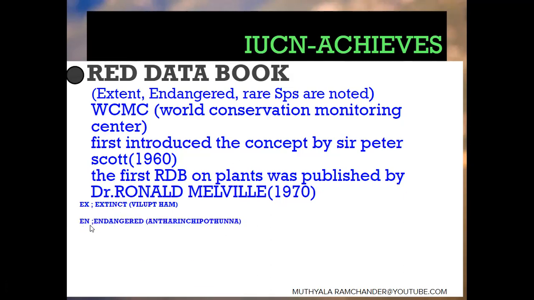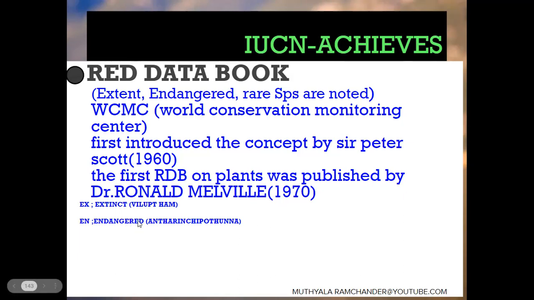If the code EN is added in front of a scientific name, it is called endangered. Endangered means they are in a dangerous environment. They may become extinct if we do not conserve them. Endangered living organisms may reach extinction.